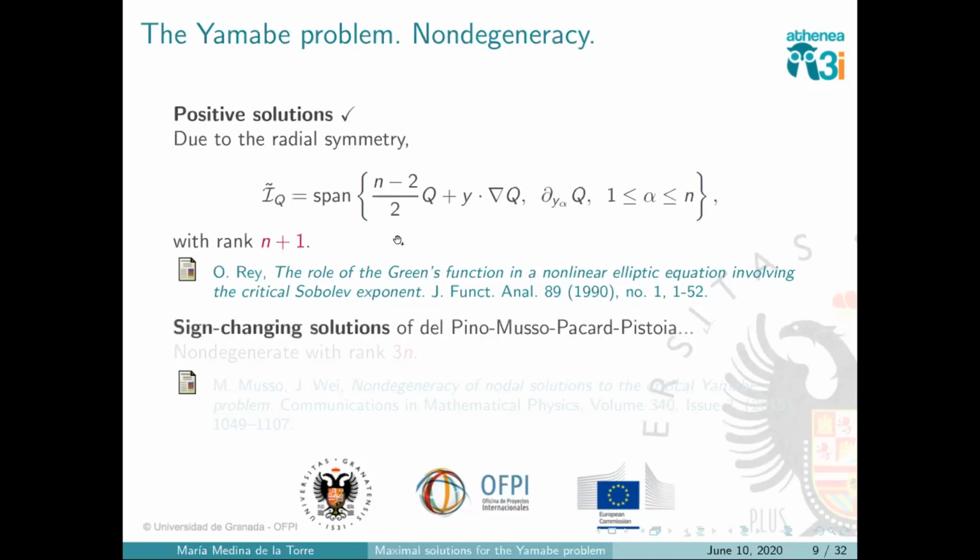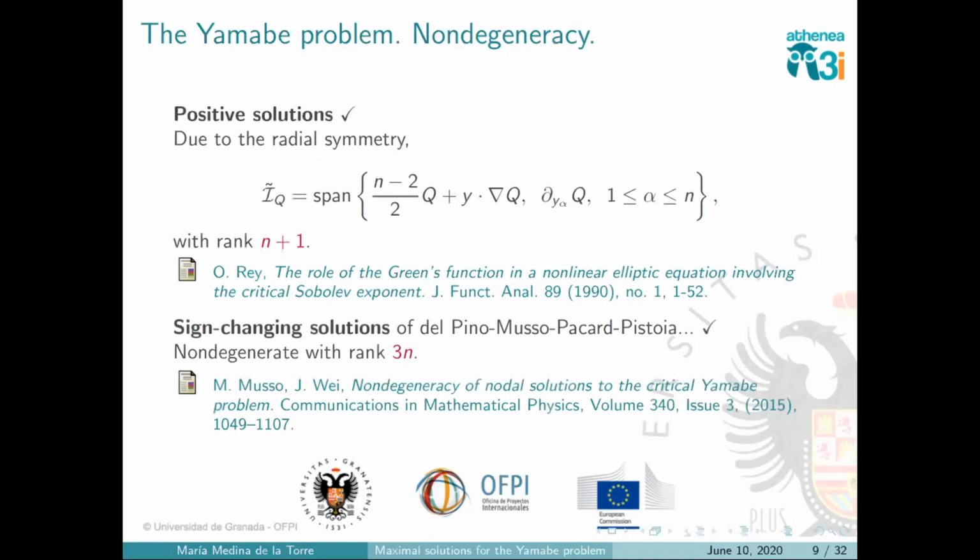In the case of the solutions constructed by Del Pino, Musso, Pacard, and Pistoia, the answer is also yes. Musso and Wei proved in this paper that these solutions are also non-degenerate, and the dimension of the associated space in this case is 3n.